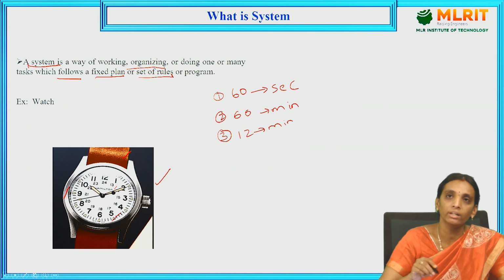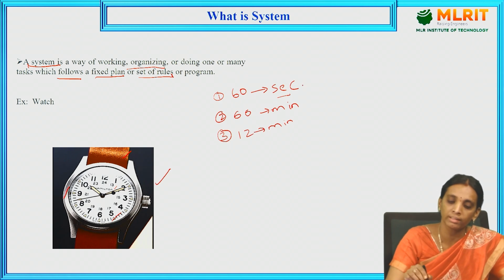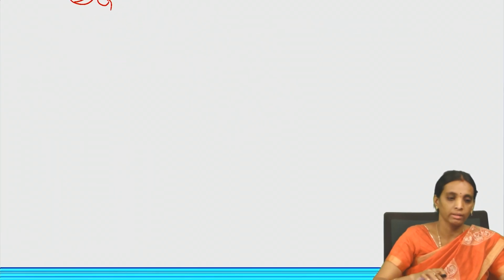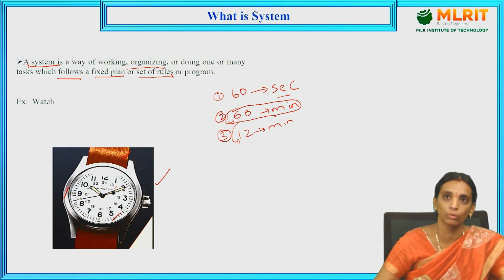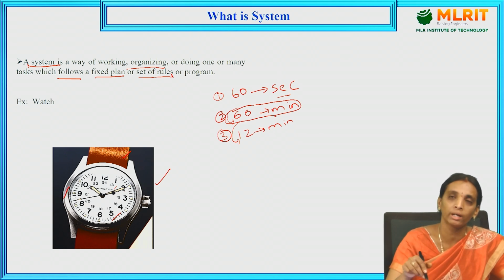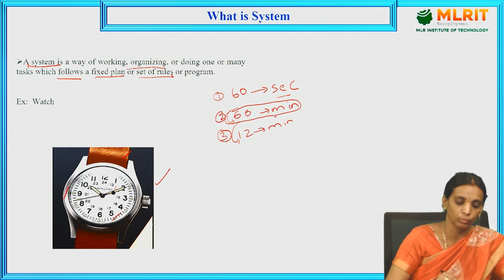So we fix some rules for arranging the system: for every 60 rotations of the seconds needle, the minute needle is updated by one, and for 60 minute rotations, the hour needle is updated. If we keep these rules and arrange the system accordingly, only then will this watch work perfectly.